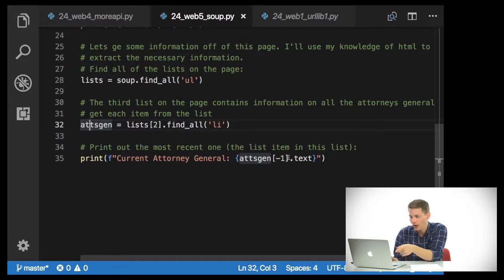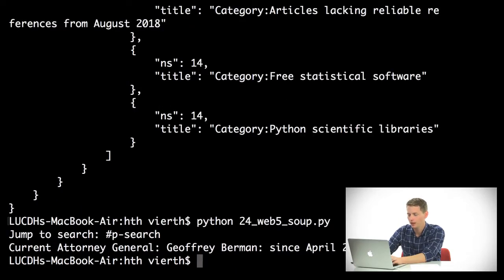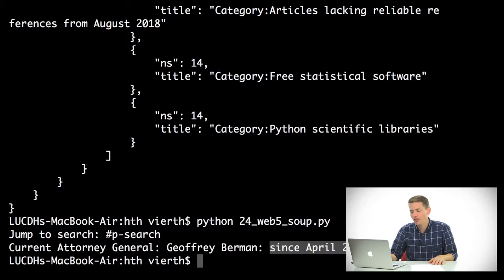So you can print out the most recent one, which is the very last item in the list. I can say print current attorney general is attorneys_general[-1], which is the last item on the list, .text. So I'll run this, python web5 24 web5 soup. And we can see that the third link is just #p-search. This is usually an internal link. And the current US Attorney is Jeffrey Berman, who has served since April 25th, 2018. Now we could get fancier, and we could parse this into a structured file using regular expressions. But for the moment, that's all we need to know.